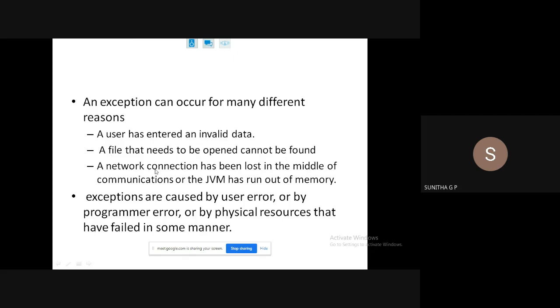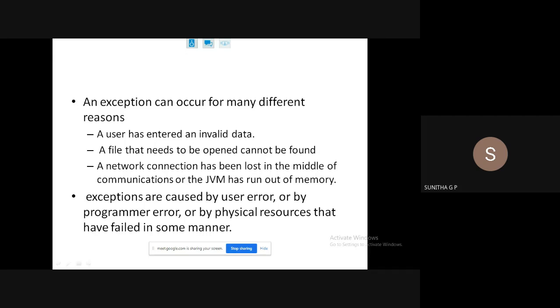Again, a file that needs to be opened cannot be found. If you may know, through a file pointer you will read or write a file. Here in Java we are using the stream classes, right? Whenever I want to write something to a file, the compiler has the flexibility that if that file does not exist and I say open that output file, it will create and open it.